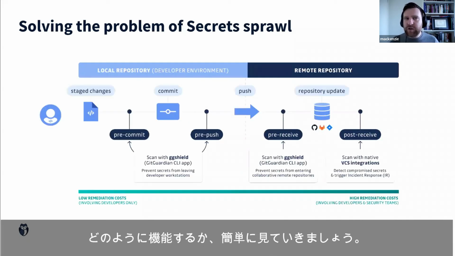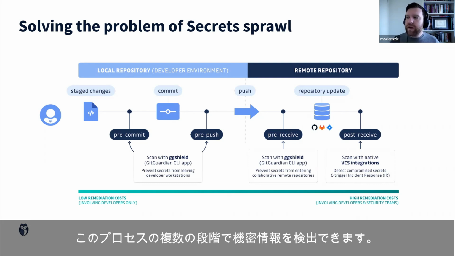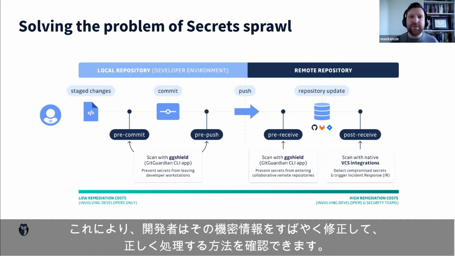So just a quick look at how all of that works. Here we have the process going through of when a developer first makes changes to an application, commits them, and all the way to the end. So we can detect secrets at multiple stages of this process. For instance, we can detect secrets when the developer makes a commit before it's put in the commit stash. And this enables the developer to remediate quickly, get rid of that secret, and then seek how to handle that secret correctly.